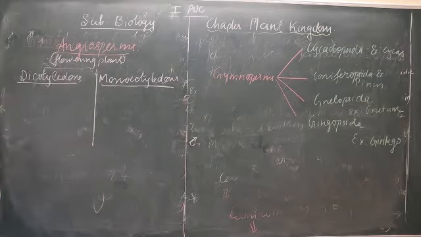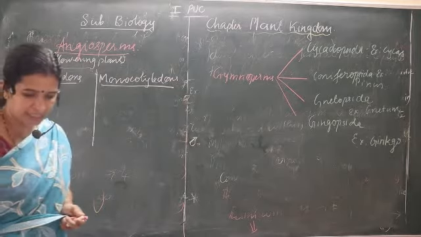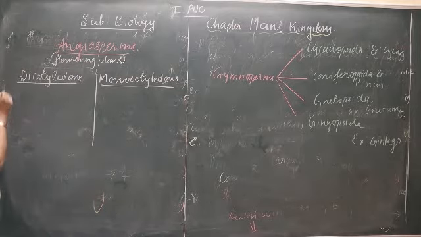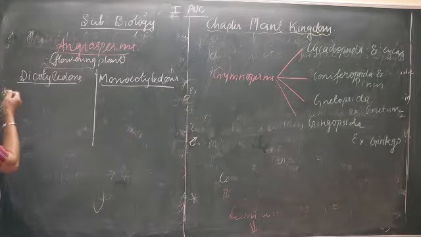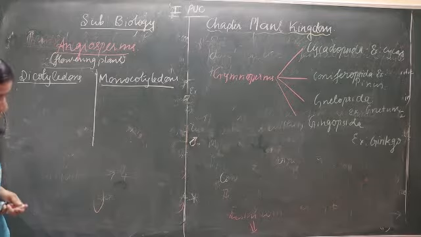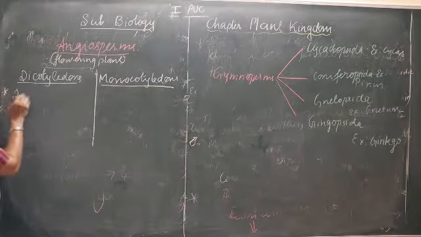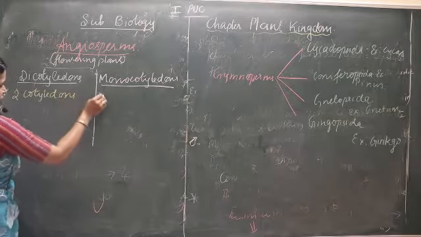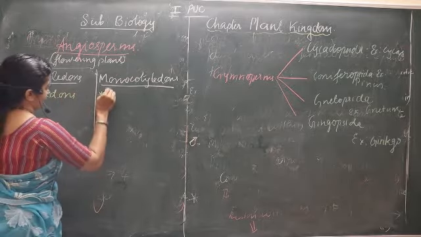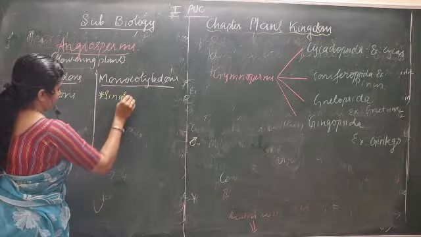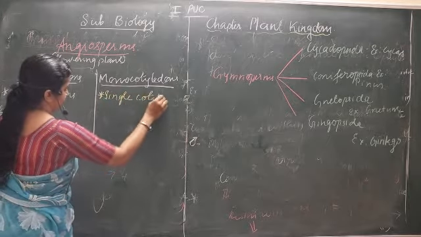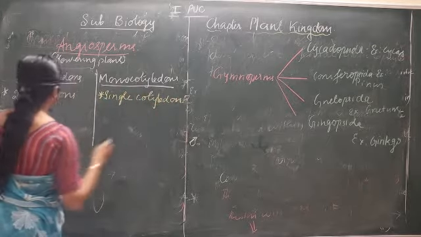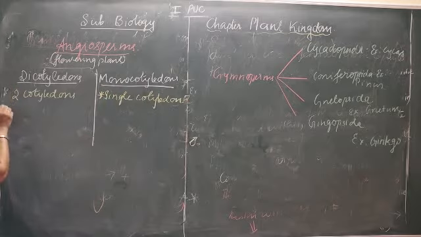What are the differences between these dicotyledons and monocotyledons? What are the differences you have studied? You have studied in the 10th standard or in previous years, I think. In dicotyledons, they have 2 cotyledons, that's why it is dicot. Monocot means it has a single cotyledon, so that's why it is monocotyledon.